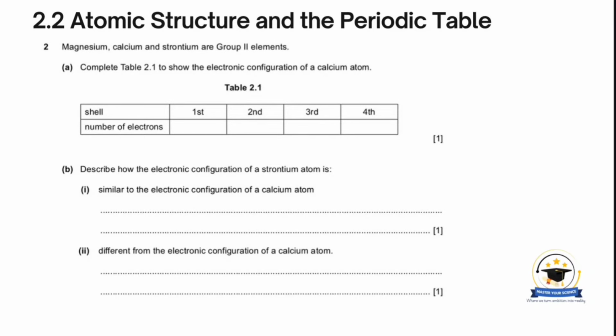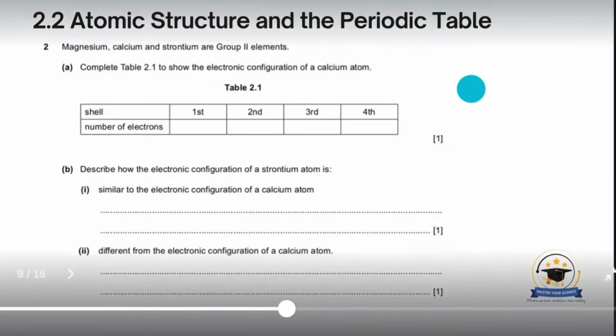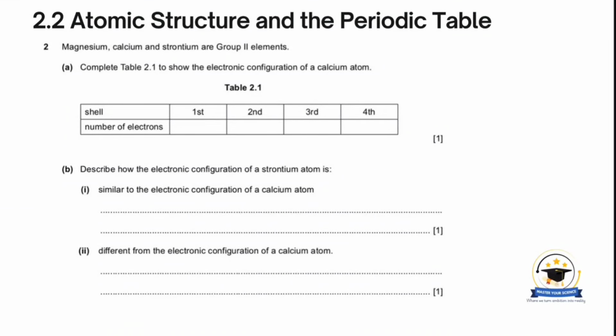Okay, this next question says magnesium, calcium, and strontium are group 2 elements. Part A says complete table 2.1 to show the electronic configuration of a calcium atom. So a calcium atom has a proton number of 20. For an atom, the number of protons equals the number of electrons because it's neutral. So it means the number of electrons for a calcium atom is 20.